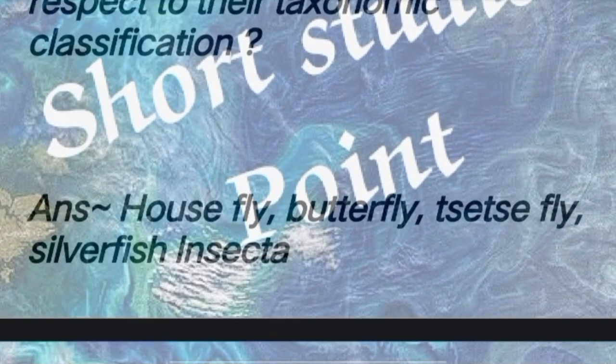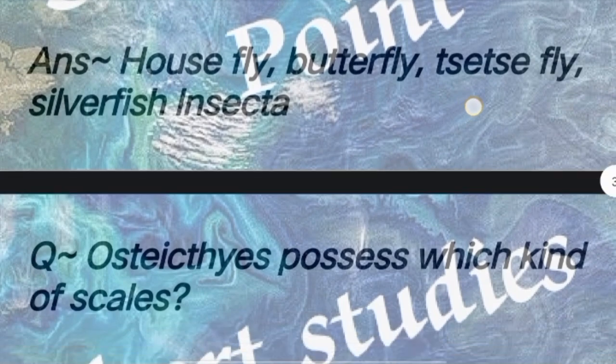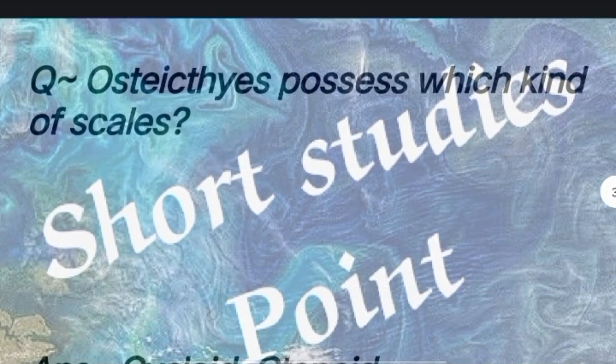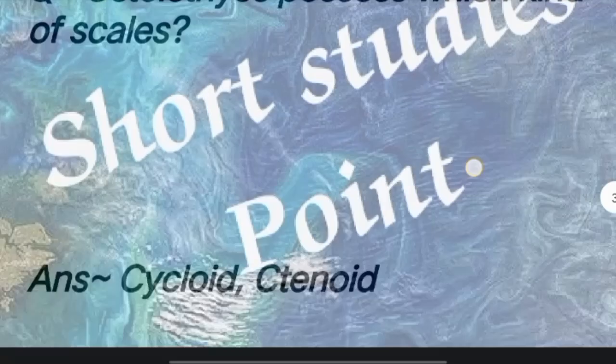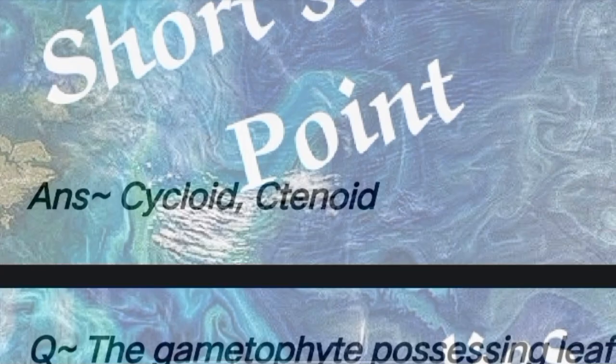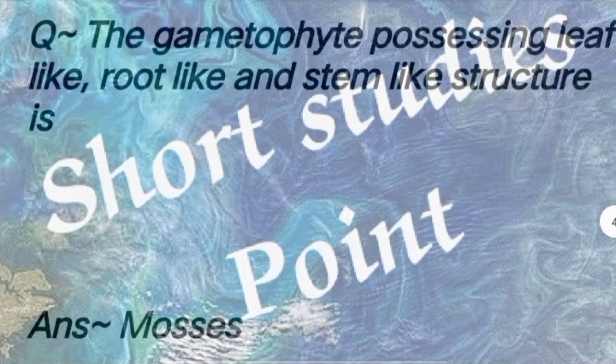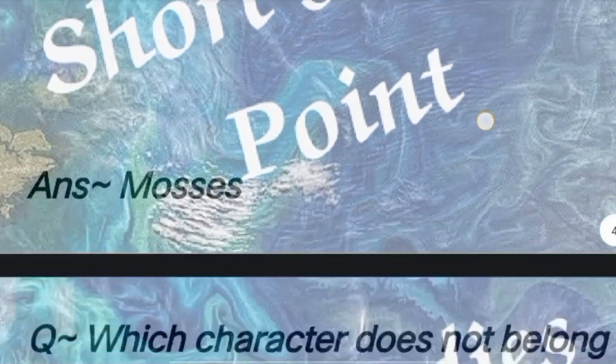Answer: housefly, butterfly, tsetse fly, and silverfish, Insecta. Next question: Osteichthyes possess which kind of scales? Answer: cycloid, ctenoid. Next question: the gametophyte possessing leaf-like, root-like, and stem-like structure is answer moss.